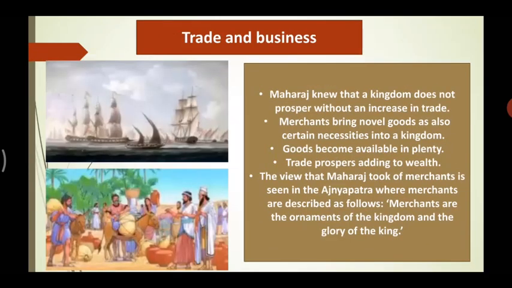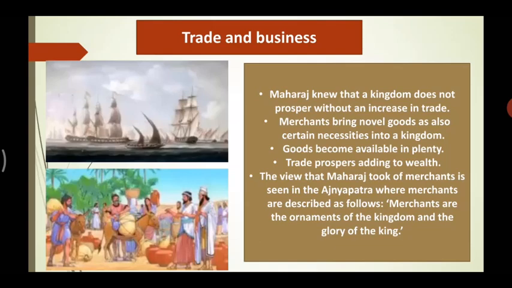let's move forward. Next is trade and business. So Shivaji Maharaj knew that the kingdom could not prosper without an increase in trade. That means a kingdom, or villages, cannot help themselves in a particular field. They need to prosper. And how is it possible? With the help of trading and increase in business.